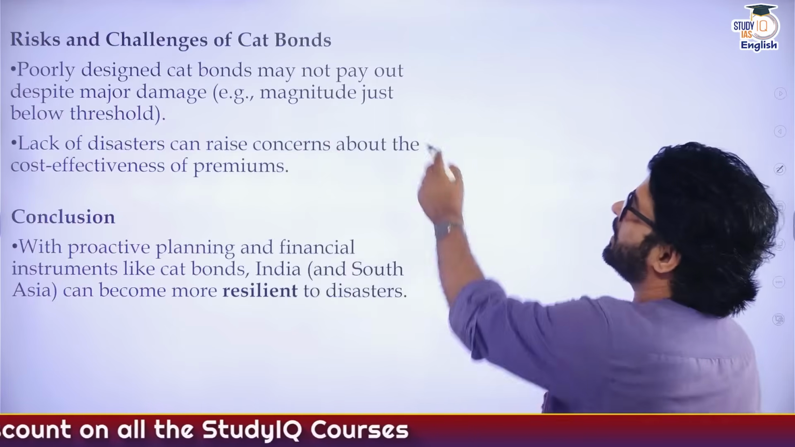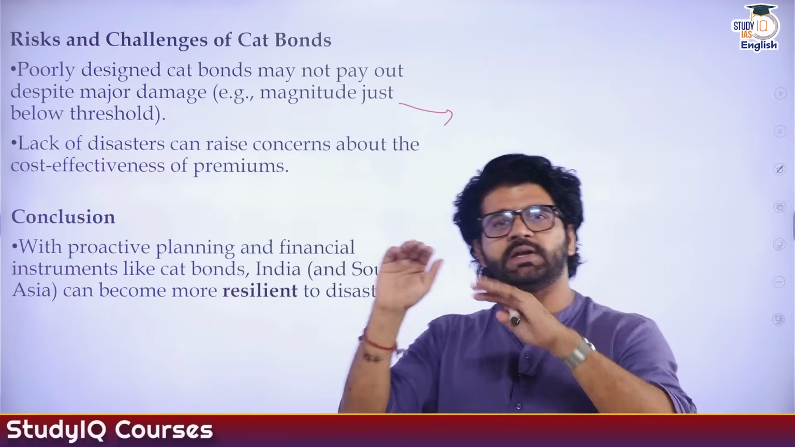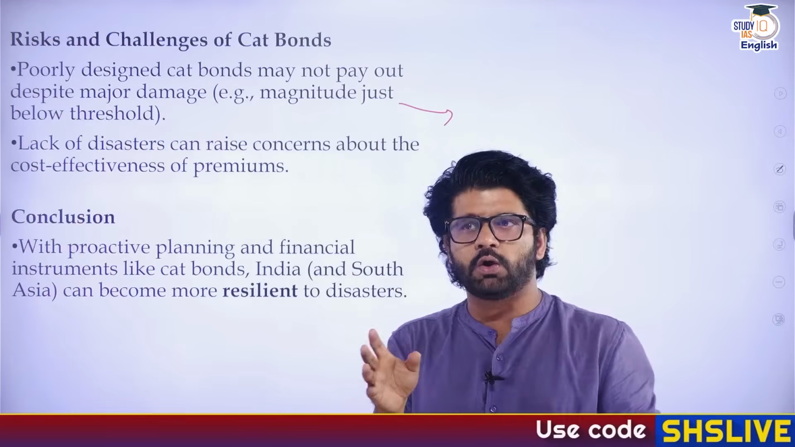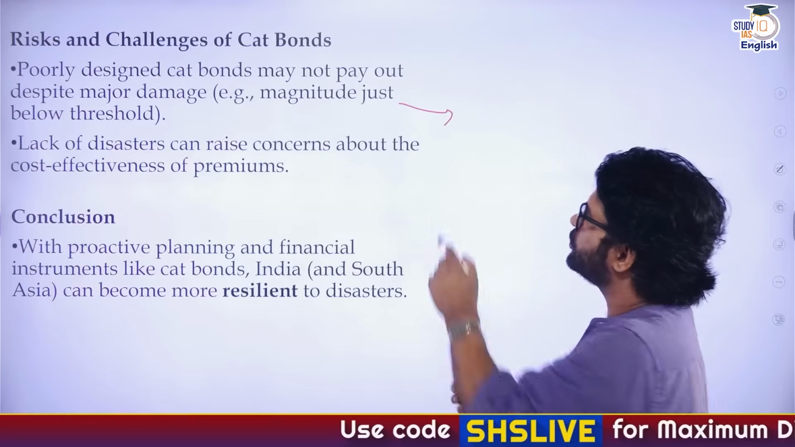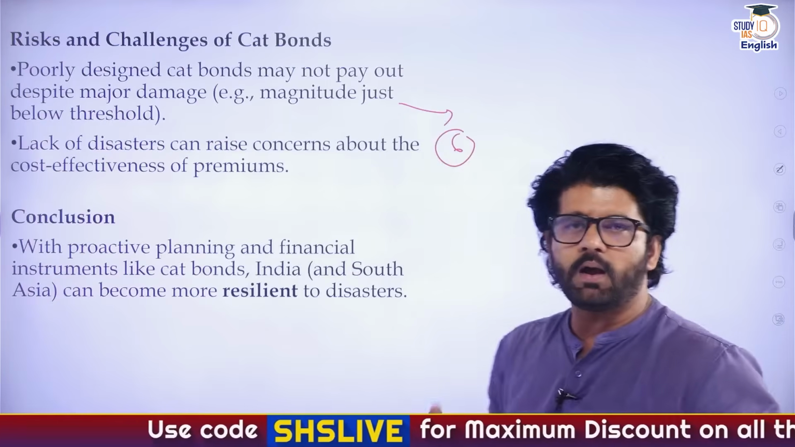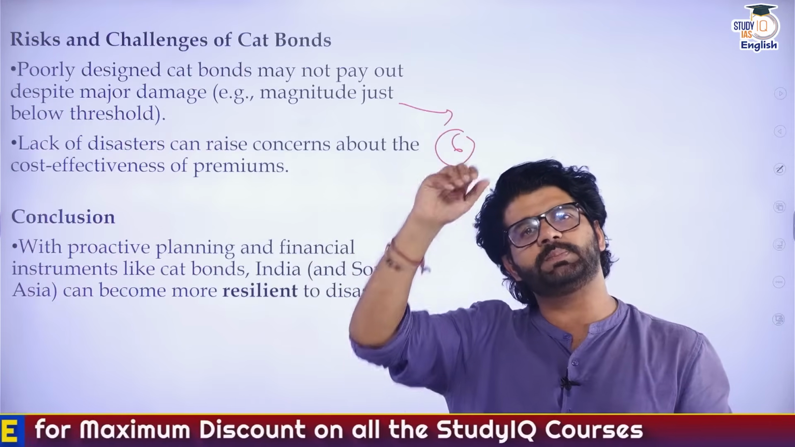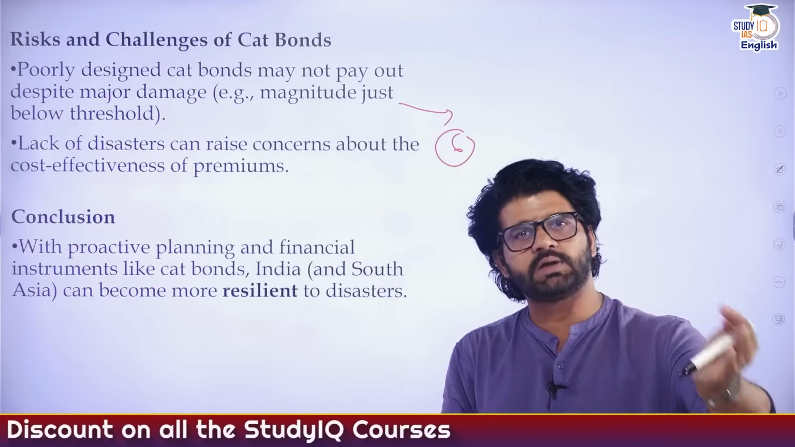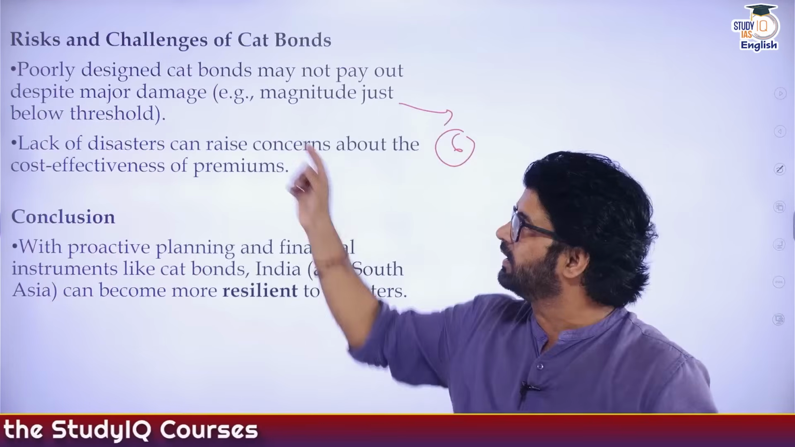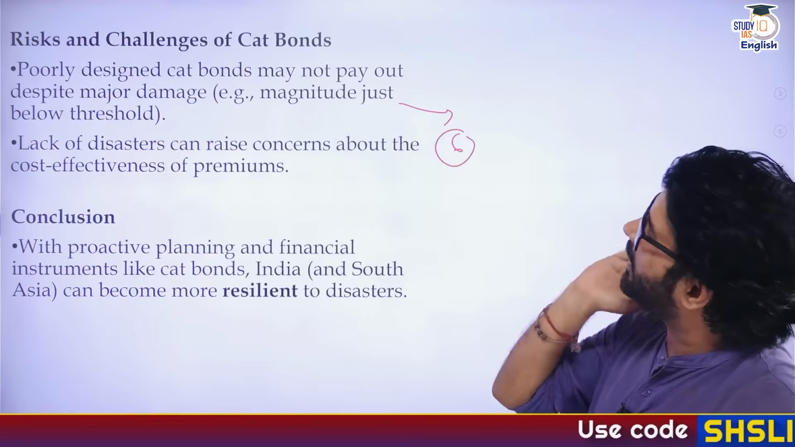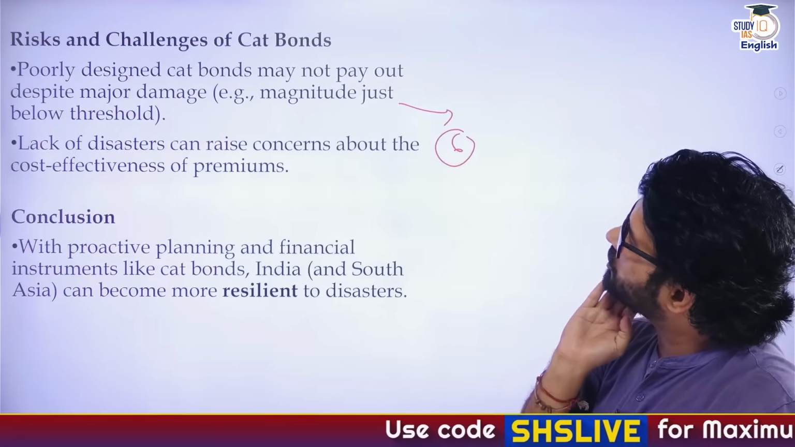Now, let's try to understand. There will be so many terms and conditions in this cat bond. The cat bond principal amount will only be taken out, let's say, when an earthquake of magnitude 6 happens. Let's say an earthquake of magnitude 5.9 happened, then the government cannot take out the principal amount, even though the impact of the disaster was felt. So this is one point. Poorly designed cat bonds may not pay out despite major damage. Example, magnitude just below threshold.